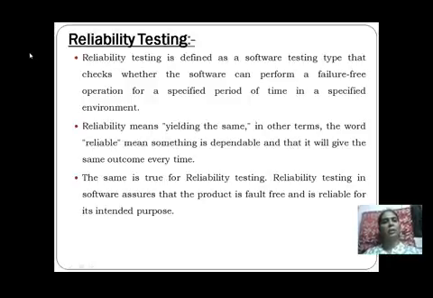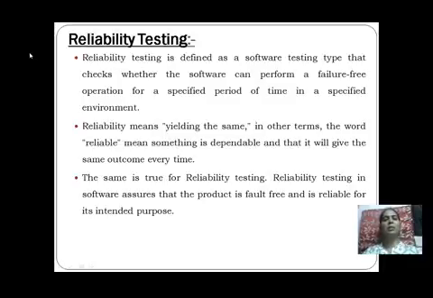So what reliability testing tells us is that the software assures that a particular application is a fault-free application and is reliable for its intended purpose, which means that it will give the same outcome, the same output, every time.